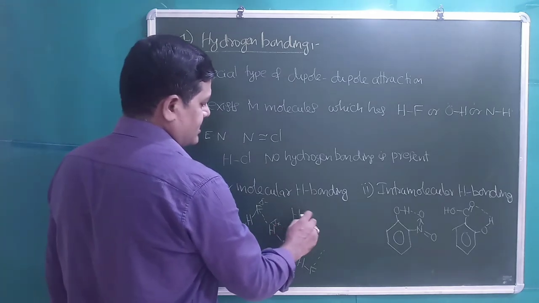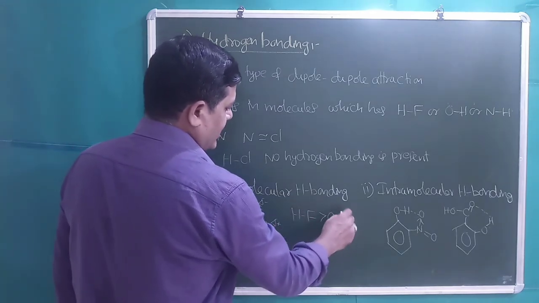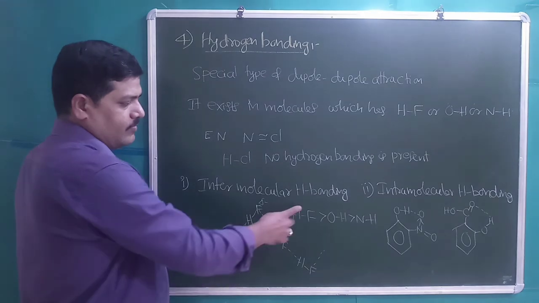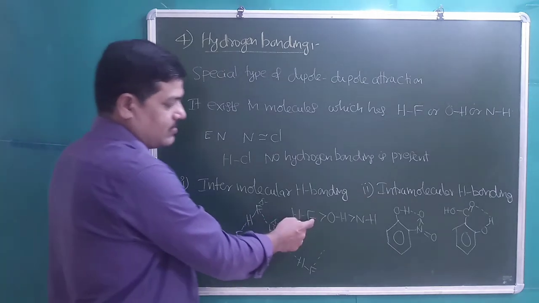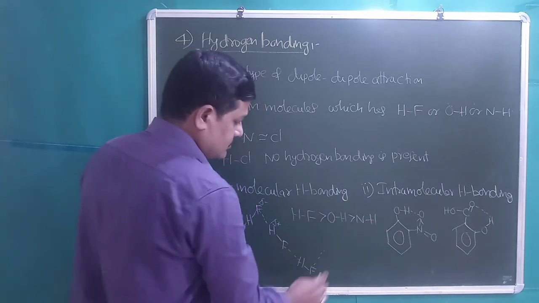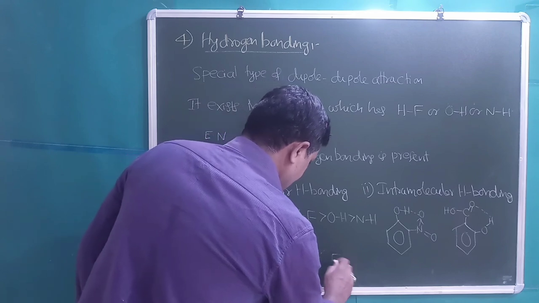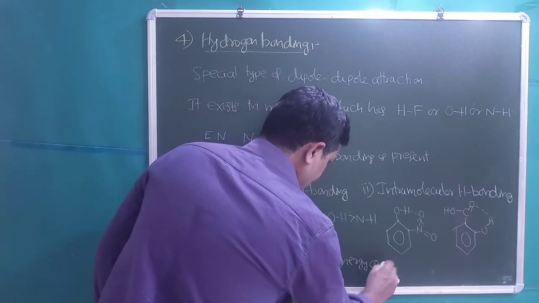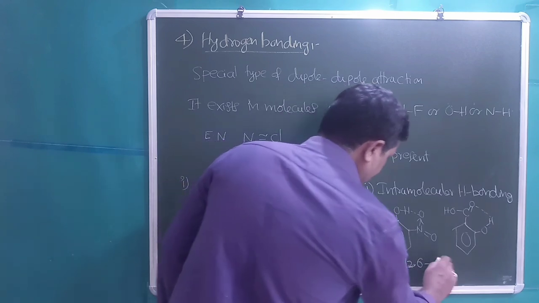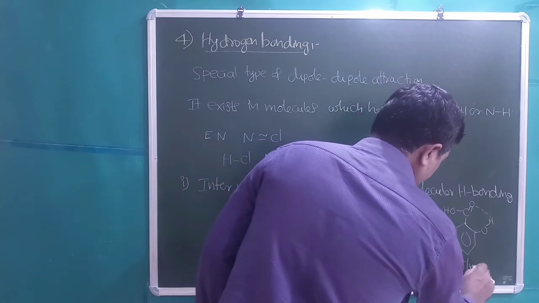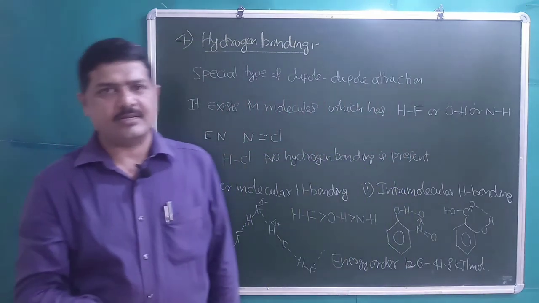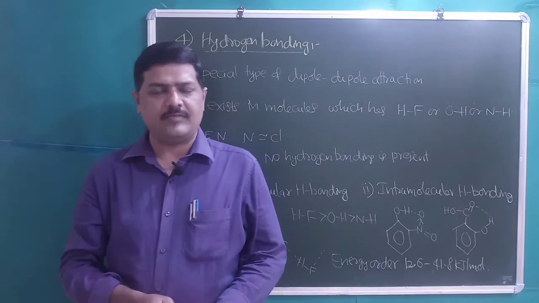The relative strength will be HF greater than OH bond greater than NH bond. When hydrogen is bonded with fluorine, it is stronger; next it is OH and then NH. The energy order is approximately 12.6 to 41.8 kilojoule per mole. So students, we have discussed all the 4 types of intermolecular force of attraction.